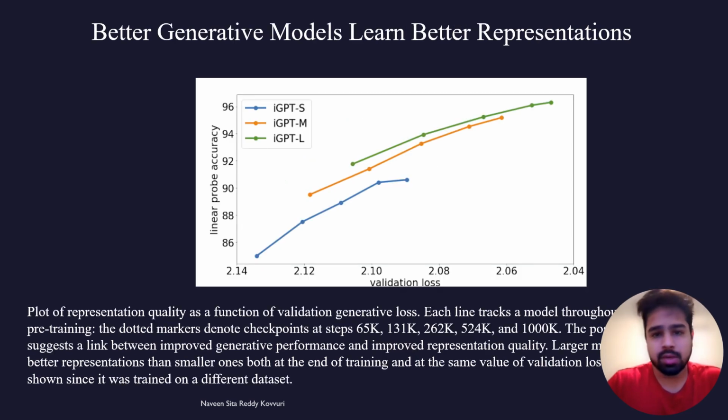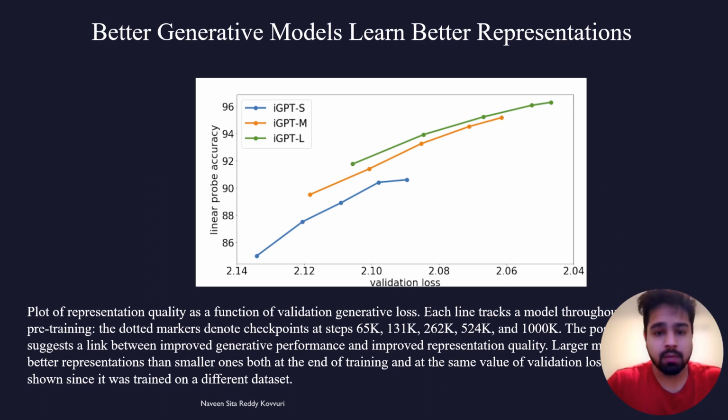Here we have a plot illustrating the relationship between representation quality and validation generative loss. Each line on the plot represents a different model tracked throughout generative pre-training. The dotted markers indicate checkpoints at specific steps: 65K, 131K, 262K, 524K, and 1000K. What's interesting to note is the positive slope of the lines, indicating a clear link between improved generative performance and better representation quality. This suggests that as the models improve in their ability to generate data, they also enhance their capability